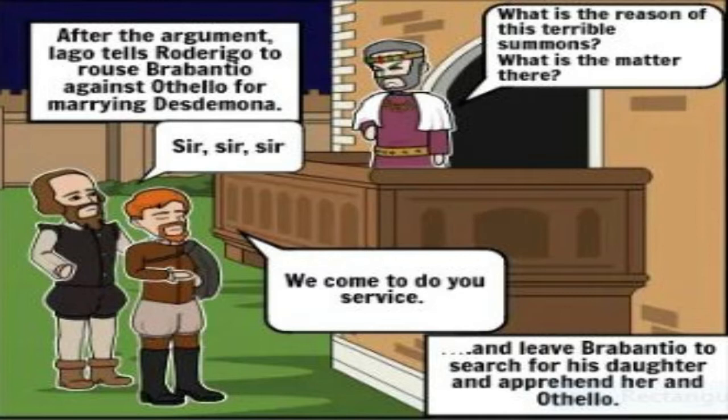He searches for his daughter, but he cannot find Desdemona in the house. Brabantio declares that his daughter has been stolen by magic, and he orders his men to bring a search party and confront Othello. Now let's look at Act 1, Scene 2.